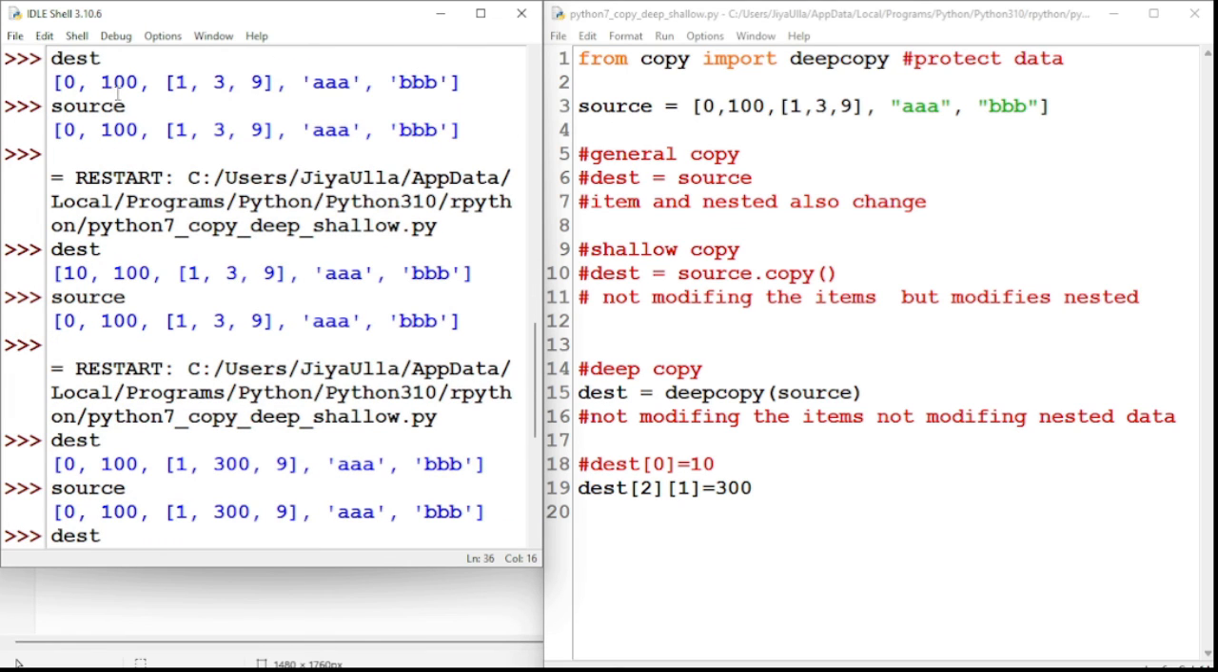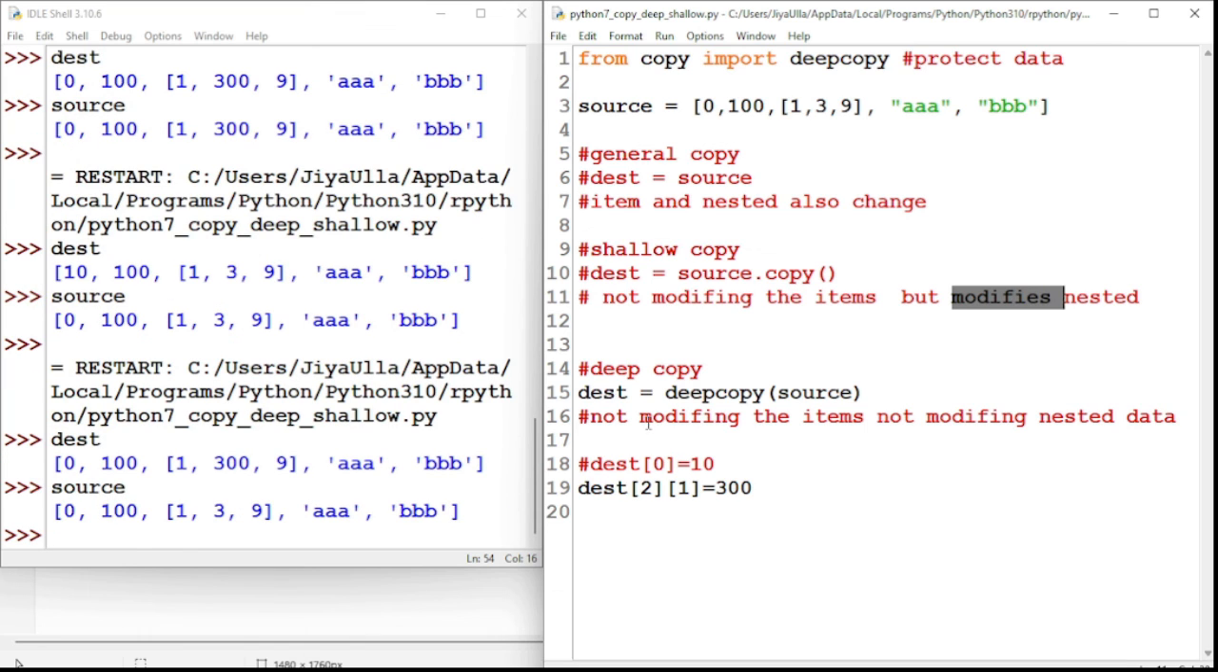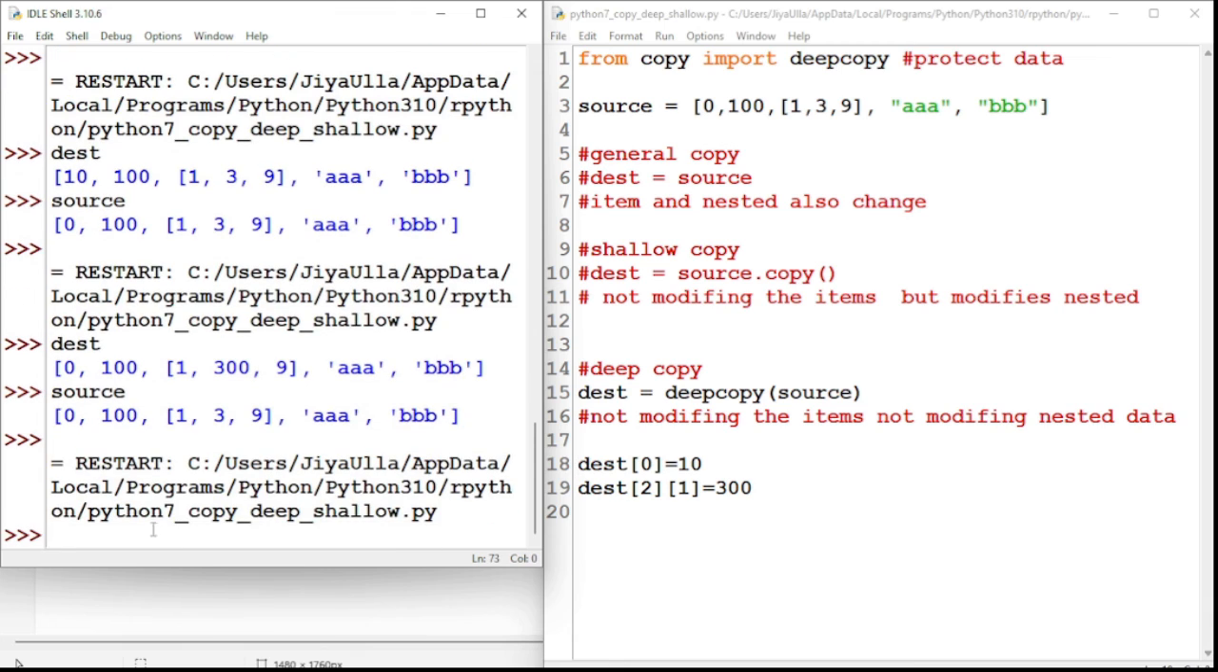In shallow copy, it will not modify the source data at the elemental level, but it will modify the nested data. You can see it is modifying the nested data. So at the elemental level shallow copy is good, but at the nested level it is not good. So we will go for deep copy. Deep copy modifies neither at the elemental level nor at the nested level. It will affect only our destination data, and will not affect any source data.